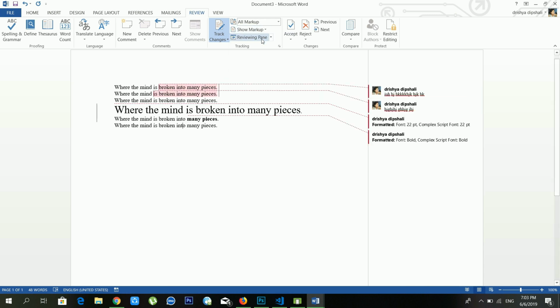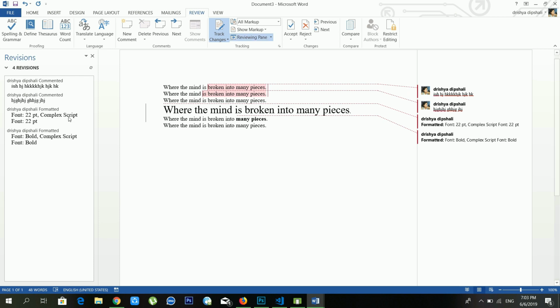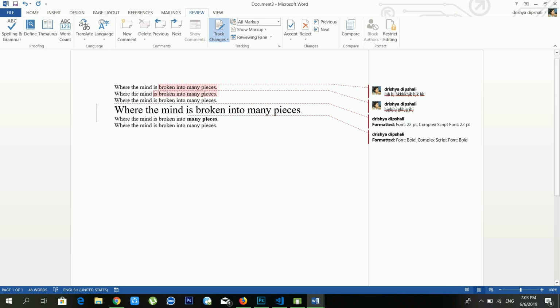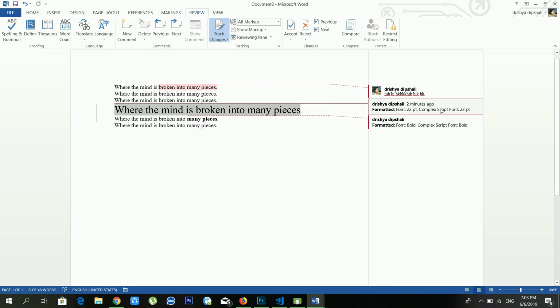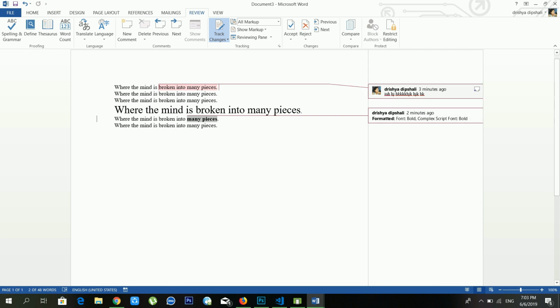And from the reviewing pane you can see how many formatting changes you are using. And from here, accept and reject are available. If you accept comments, they will not be removed, but if you reject them, they will be removed, right? But for formatting, if you accept it, it will be removed, so it will work like the opposite. Another option, previous and next, is the same as before.